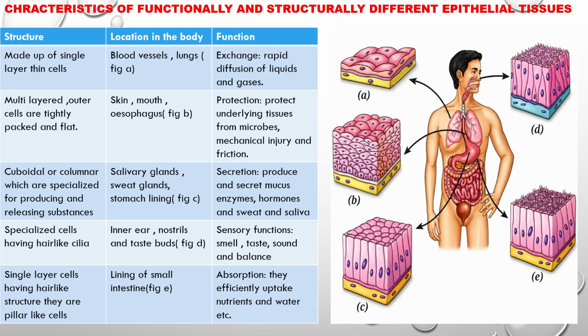Now, in figure E, location in the body is lining of small intestine. They are single-layered, having hair-like structures. They are pillar-like cells, and their main function is absorption. They efficiently take up nutrients and water.